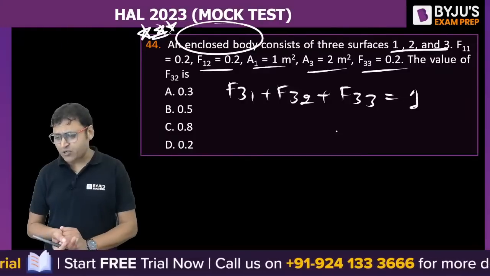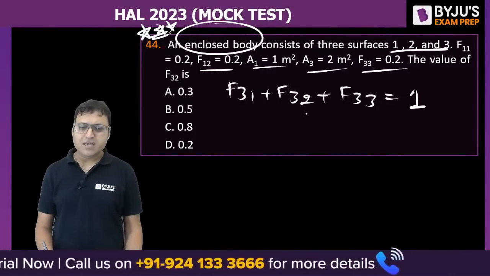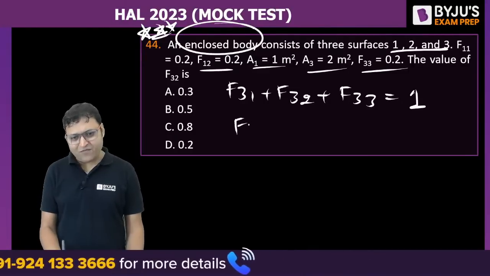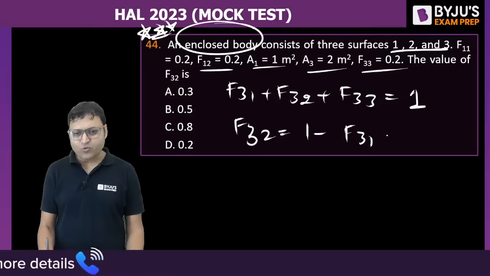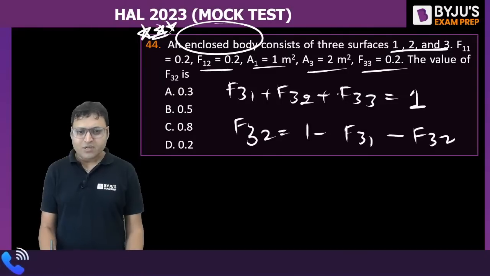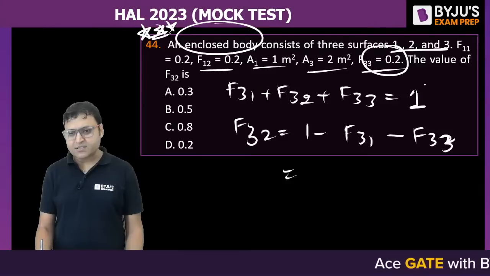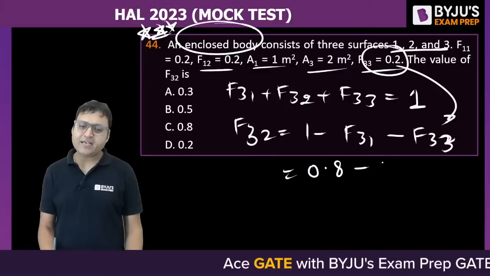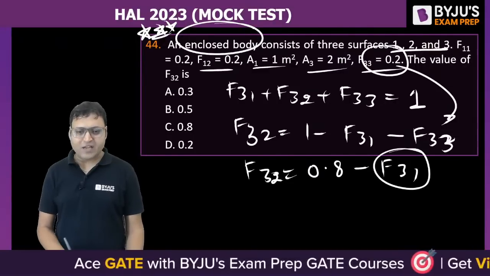Maths and aptitude is not included. F31, F32, F33 is equal to 1. So we can say F32 is equal to 1 minus F31 minus F33. F33 is given, that is 0.2. So 1 minus 0.2 is 0.8 minus F31. That is F32. So we need to find out F31.